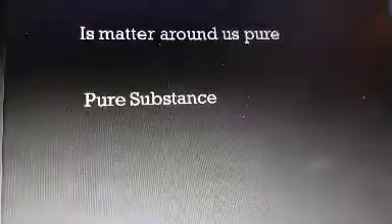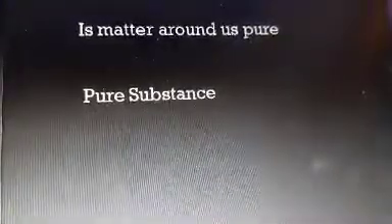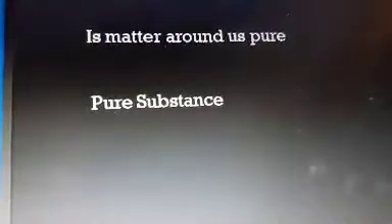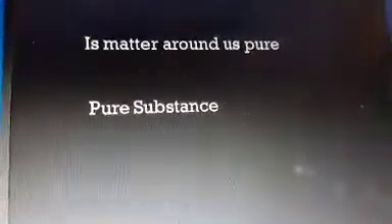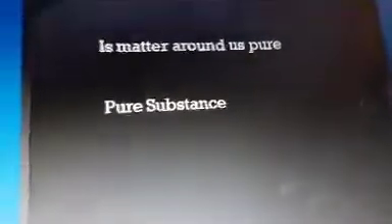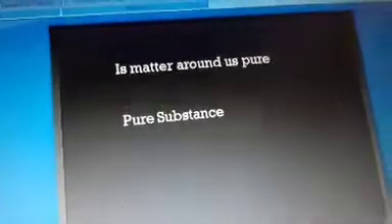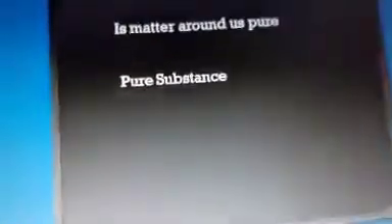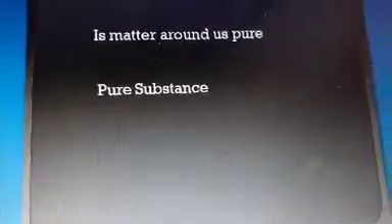Now all of you know there are two types of substances we generally consider, pure substance and impure substance. So first, see what is a pure substance. Pure substances are those which are made up of only one kind of substance. For example, if we consider water, only water particles are present, so that is a pure substance. Now an impure substance means there will be two or more kinds of particles.